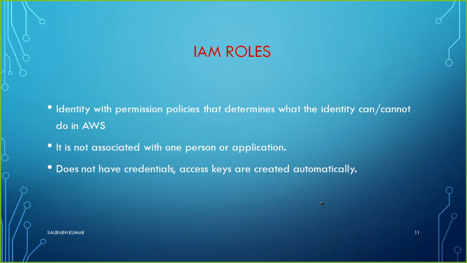Now let's move to the next thing, that is IAM roles. What is an IAM role? I hope you already understand the meaning of role. A role is something like what will be the role for you. For example, I create a user account, so what role I want to give to him, what he can do, that is the role. So an identity with permission policies that determine what the identity can or cannot do in AWS is what we determine through the role. Like in the previous session, we went through some of the tasks.